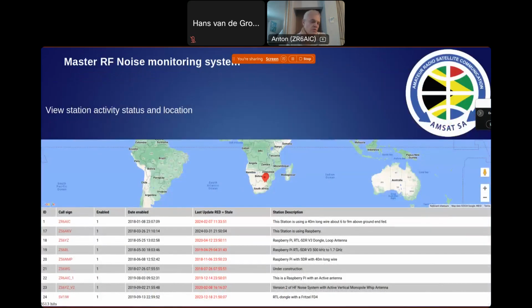This is the view of the statuses of your station. If it's red, it means your station is not actively sending data. We call it stale. If it's active and works fine, then it's black, and it shows you that it's actually sending data to the master server. Data only appears on the master server the next day.